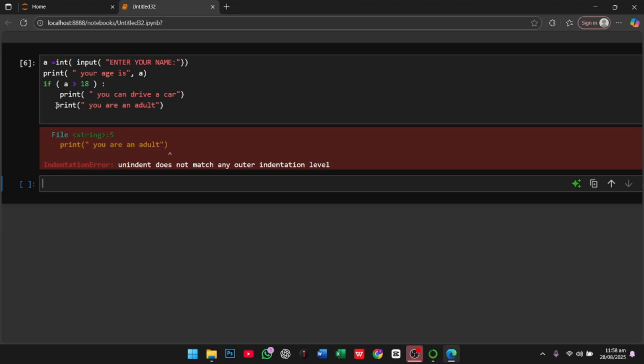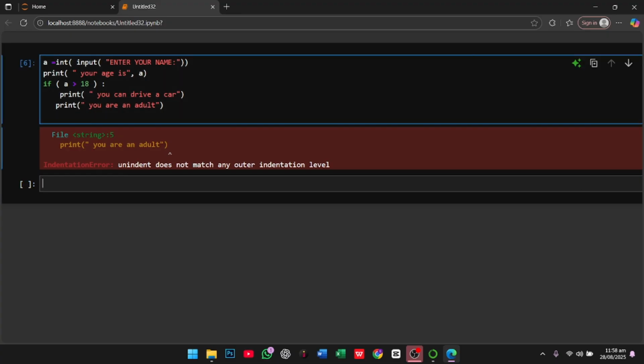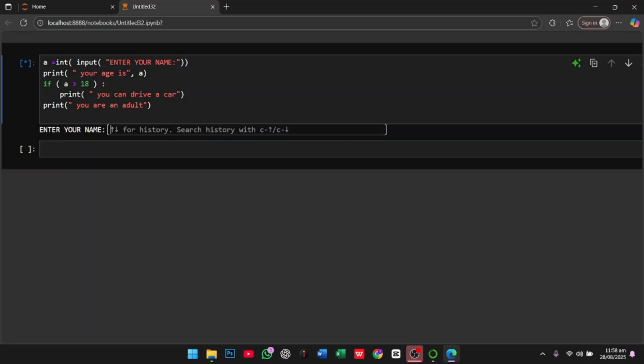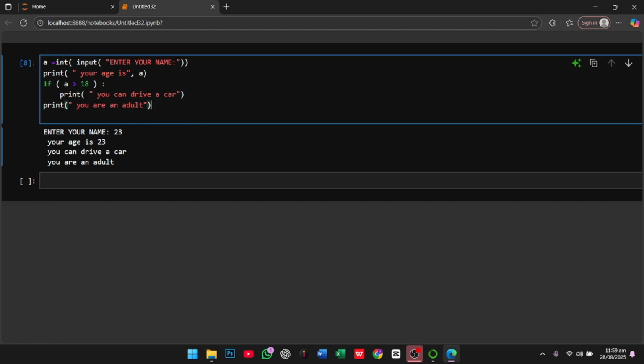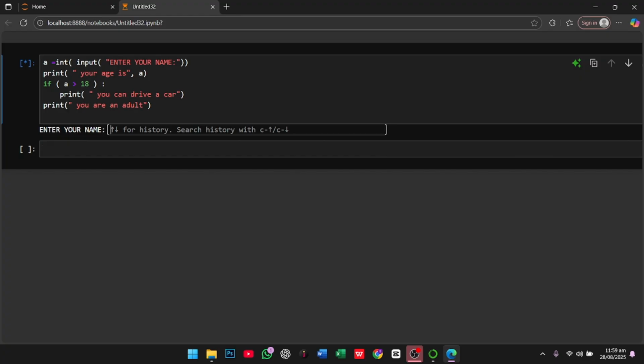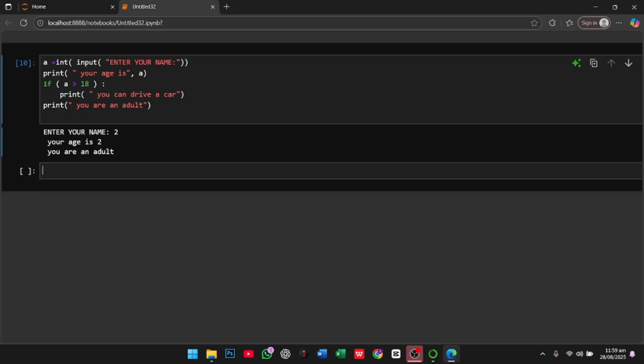If I remove the indentation from this line and run the program another time and enter 2, your age is 2, but the print answer is "you are an adult".